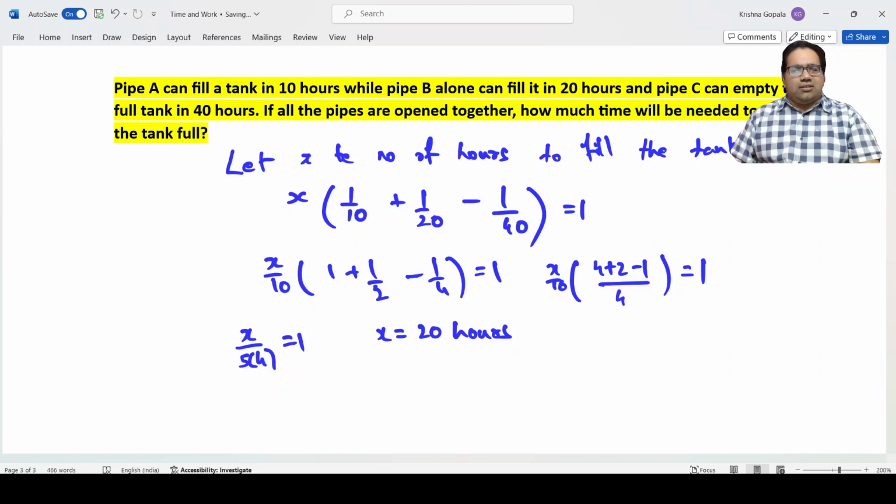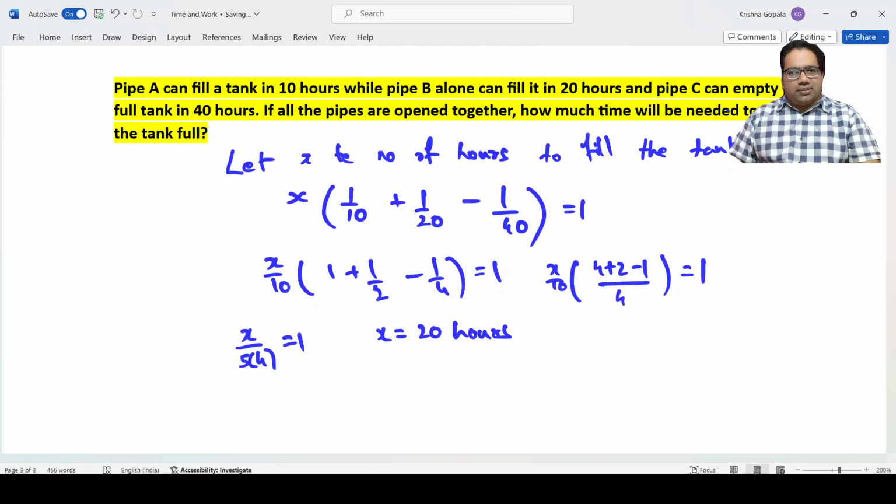Let's assume X hours are needed to fill this complete tank. Within X hours, A takes 10 hours, which means each hour 1 by 10 will get filled. So X into 1 by 10. Plus 20 hours are needed for B, so X into 1 by 20 is B's contribution. And in 40 hours, C will empty the tank, that means minus X into 1 by 40. C is removing it, so X into 1 by 40 has to be subtracted.